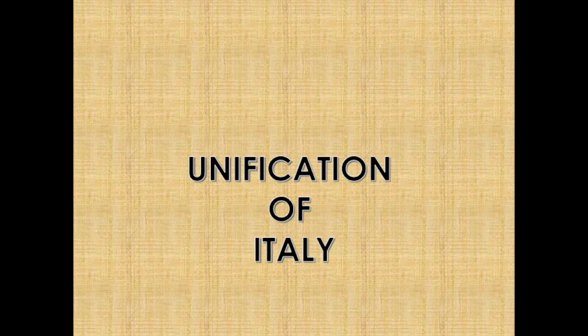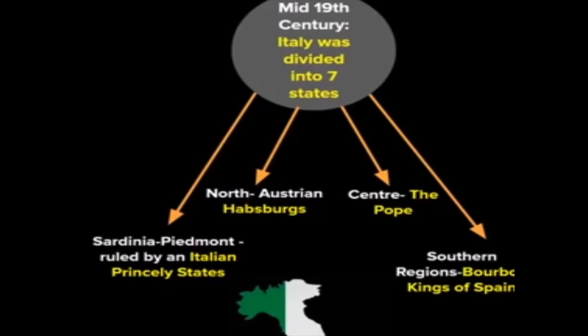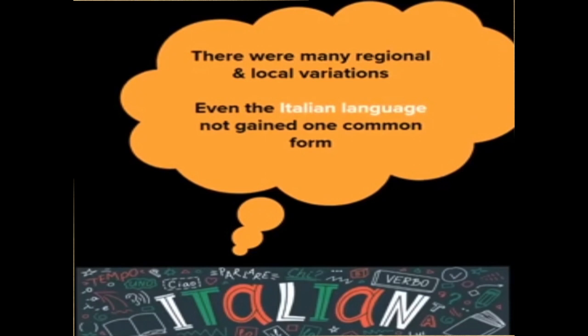And then the next important topic to concentrate on is the unification of Italy. And here the expected questions may be: Italy has a long history of political fragmentation, support the statement by giving any 3 points. Also it can be asked to explain the process of unification of Italy. For the political fragmentation, this is the slide we need to focus on: the 7 states into which Italy was divided: north, south, the central, and the princely states that were ruled by Sardinia Piedmont.